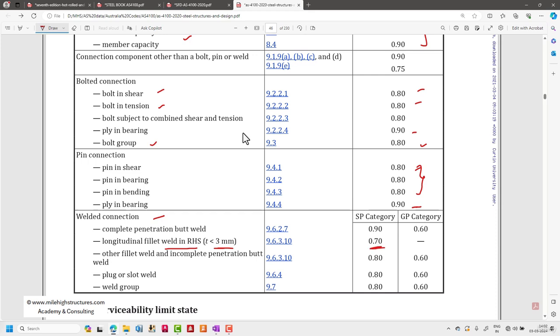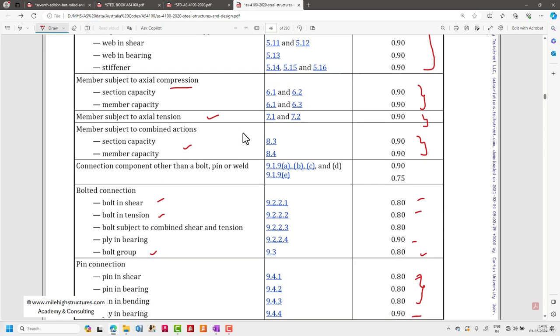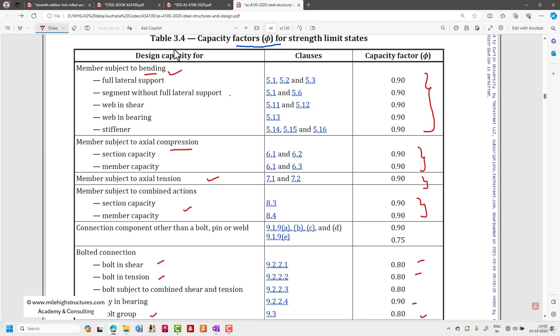For plug or slot weld, weld group and other fillet weld or incomplete penetration butt weld, it is 0.8 in SP category, and in GP category it is 0.6. So as we discussed in the lecture a few minutes back, these are the capacity factors. So how do we use them in our calculations?